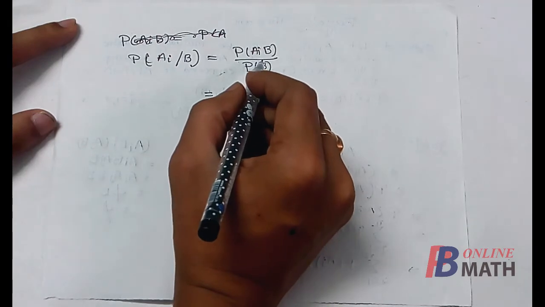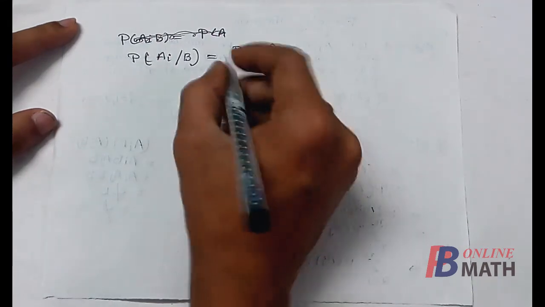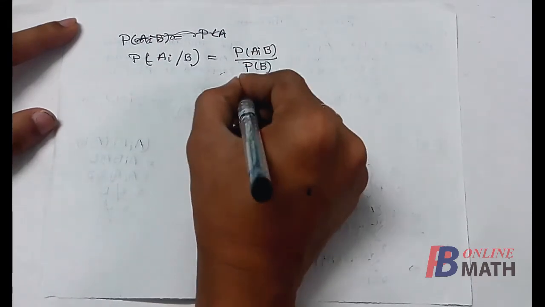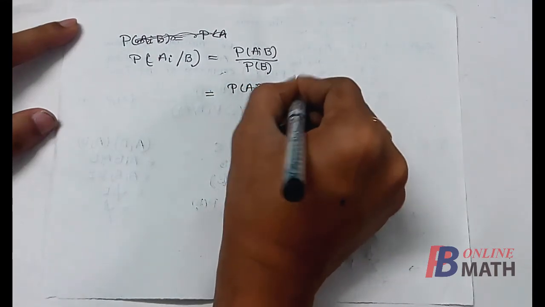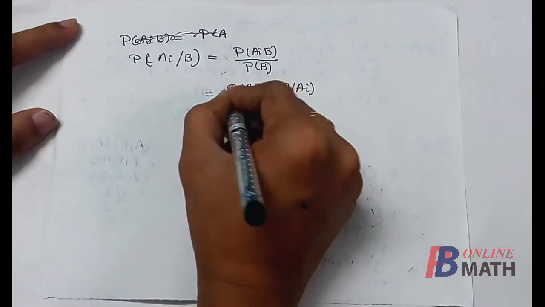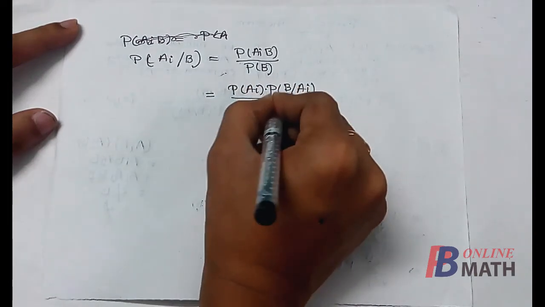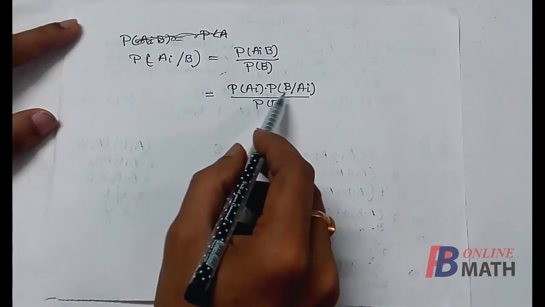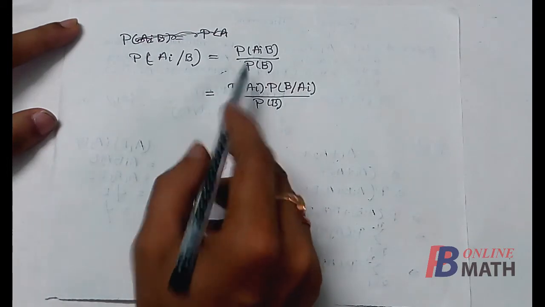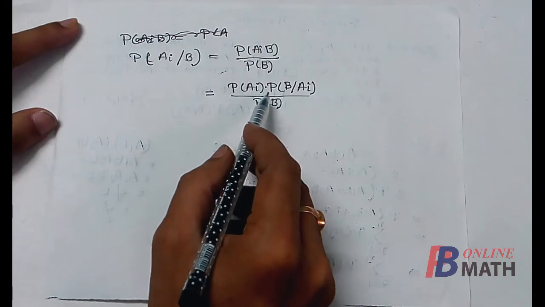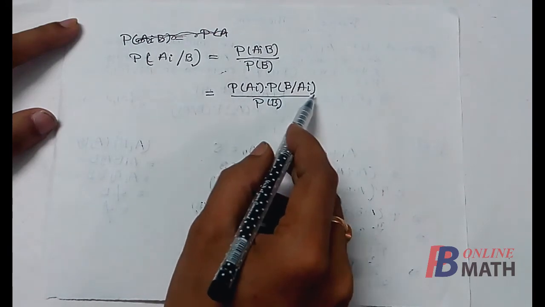Now by using conditional probability again, this is equal to probability of Ai multiplied by probability of B given Ai divided by probability of B. As I have discussed earlier, probability of Ai intersection B can be written as probability of Ai multiplied by probability of B given Ai.